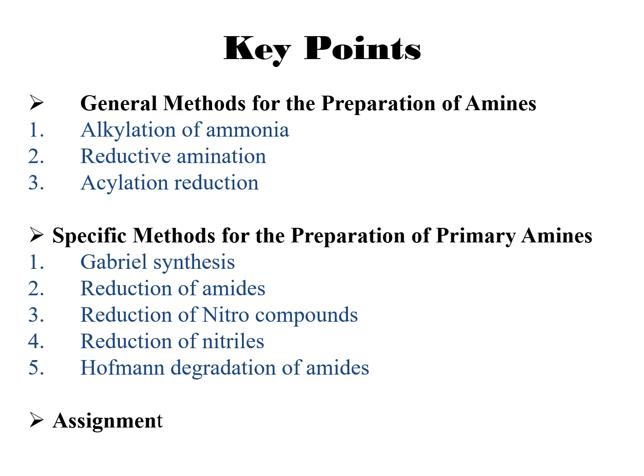And the fourth one is reduction of nitriles. Nitriles have a C triple bond N, so this group is reduced to NH2. And the last one is Hofmann degradation of amides. So there are a total of two methods that use amides as their starting material.